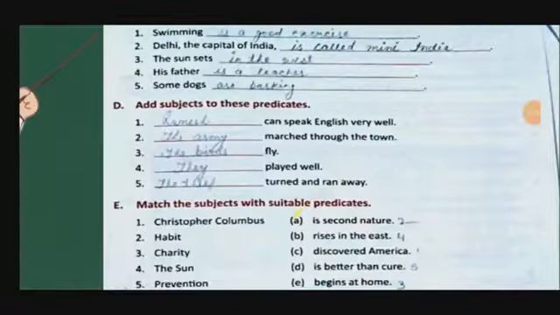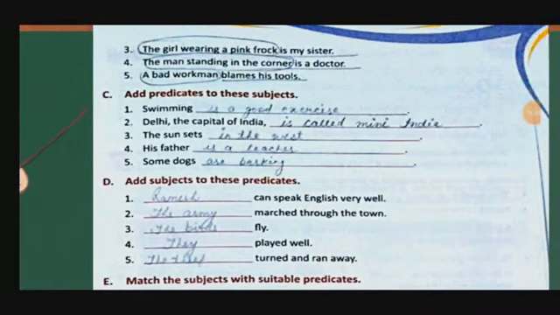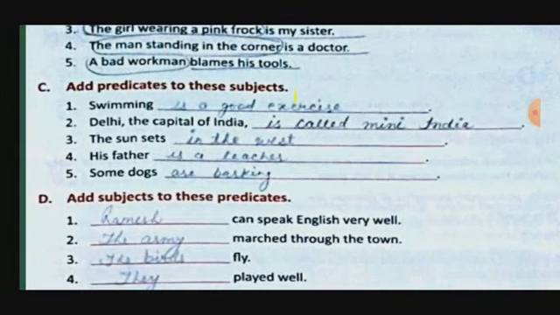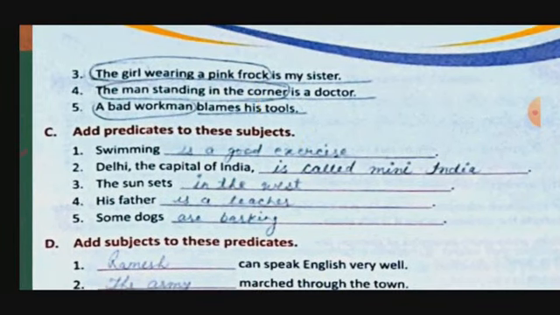Now here, sentence number 3. The girl wearing a pink frock is my sister. Who is your sister? The girl wearing a pink frock. The answer is coming, mind it. What and who? Two things we have to mind. Whatever gives the answer to the question who, that is the subject, and what, predicate. So "the girl wearing a pink frock" is the subject, and "is my sister" is the predicate.